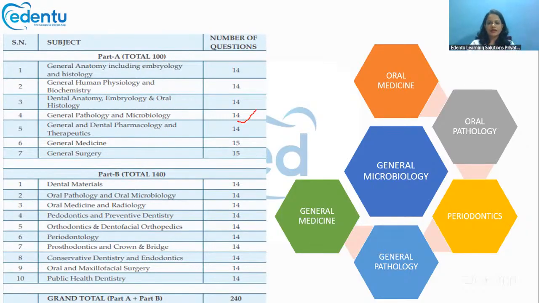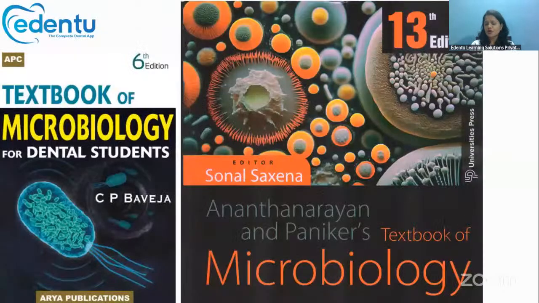Now, which books can you follow? I will suggest you to follow the book that you learned in your UG days. In your second year BDS, you must have studied or revised from a microbiology textbook, right? Follow that itself. Other than that, you can also follow CP Baveja and Ananthanarayan and Paniker's textbook of microbiology.